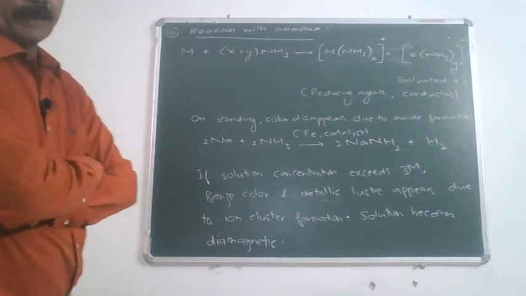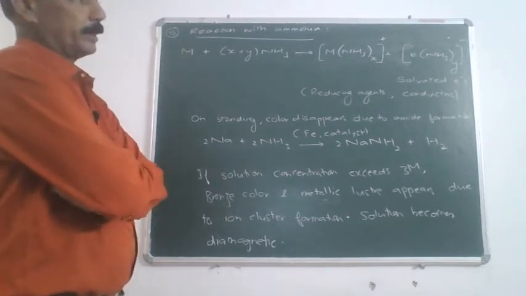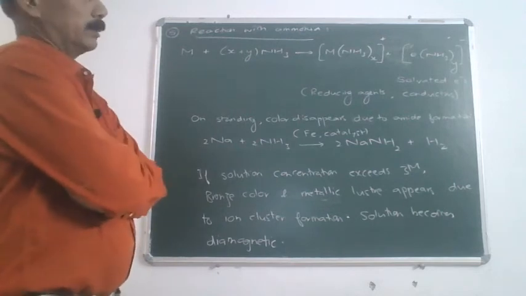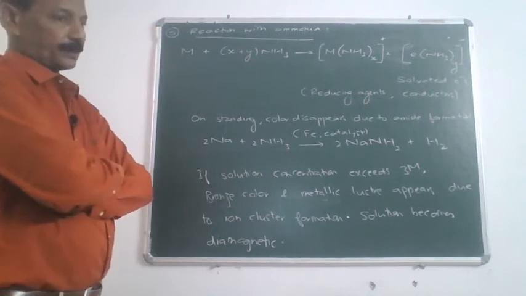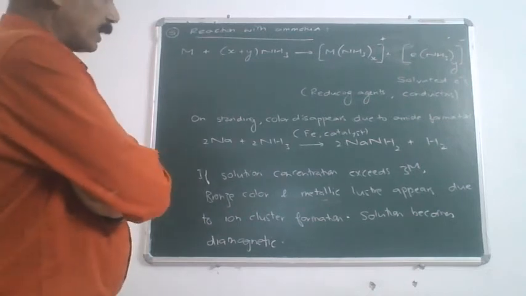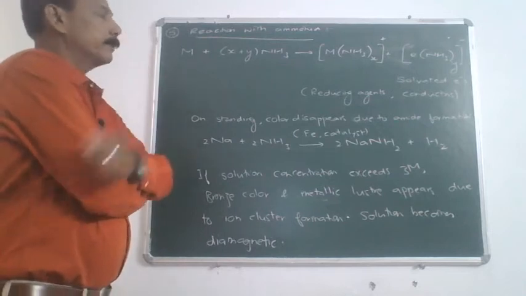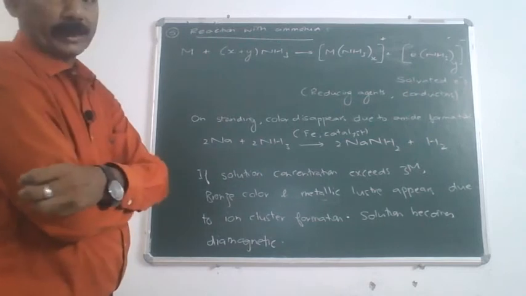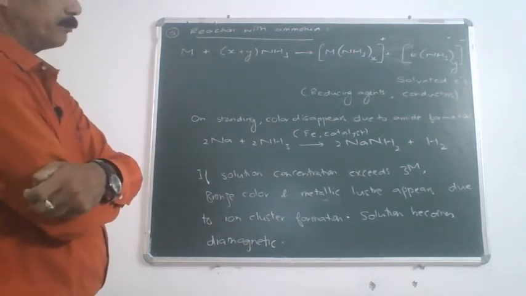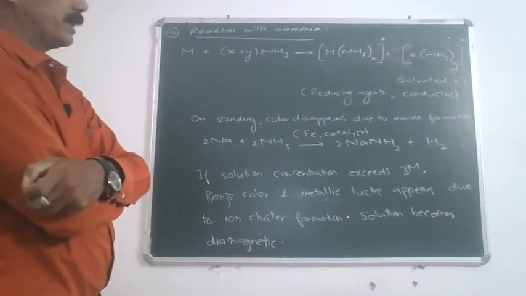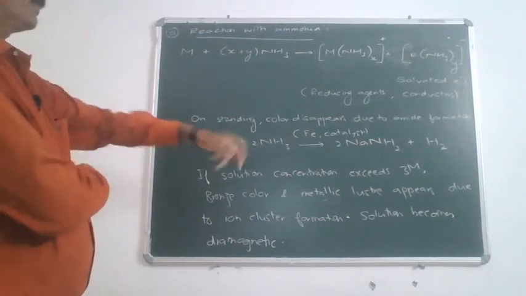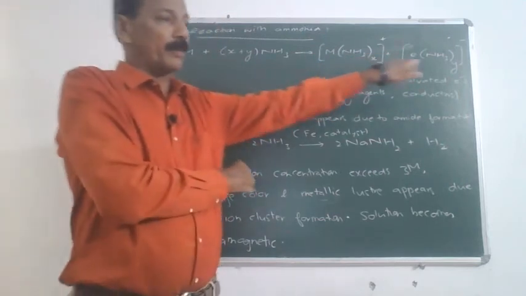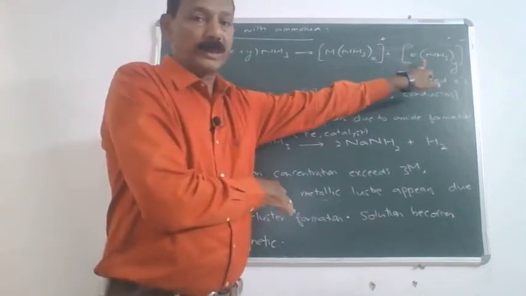Yet another very important property of alkali metals is the reaction of alkali metals with ammonia. Now, remember, alkali metals react with ammonia solution, and this is how the reaction takes place. M + (x+y)NH3 gives M(NH3)x+ plus e(NH3)y−. So, this is what is present in a solution of ammonia. A solution of alkali metal in ammonia has solvated electrons and solvated ions.